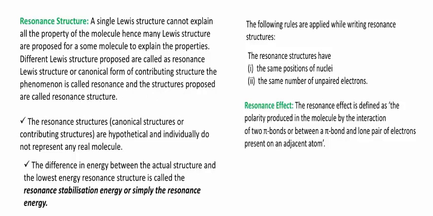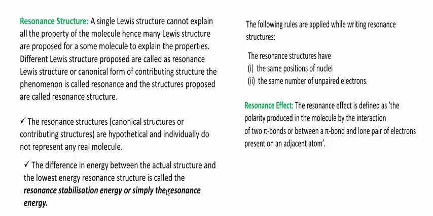For one molecule, there are different types of structures, but the individual structures do not explain the properties of the original compound. Those structures are called resonance structures. See here, the resonance structures are also called canonical structures and also called hypothetical structures. Individually they do not represent any real molecule.